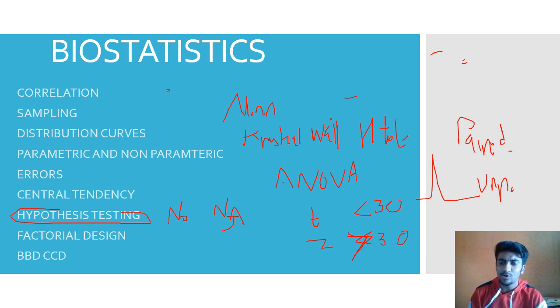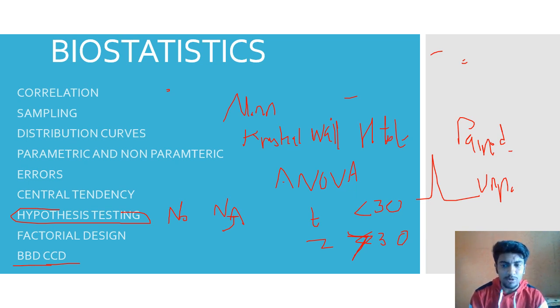Then we have factorial design. There is 2 square factorial design, 2 cube factorial design. In this we have a few DOE terms and a few QbD terms, like CCD, central composite design, and BBD, Box-Behnken design. Then there are star points and equivocal points. What are those points important for? You need to know the different types of CCD, circumscribed, inscribed, and all those things. It's very important that you get familiarized with these terminologies.